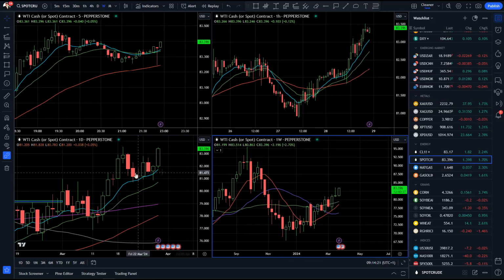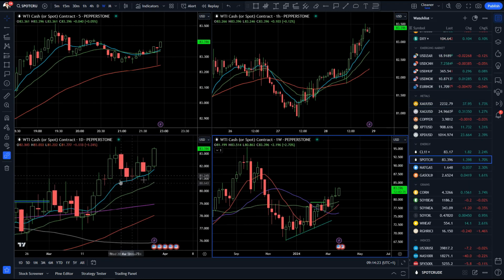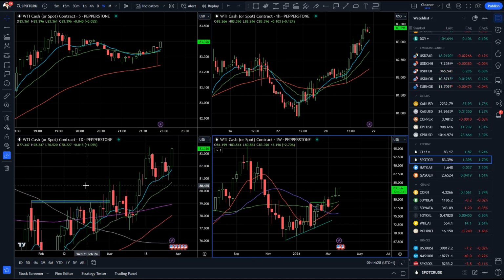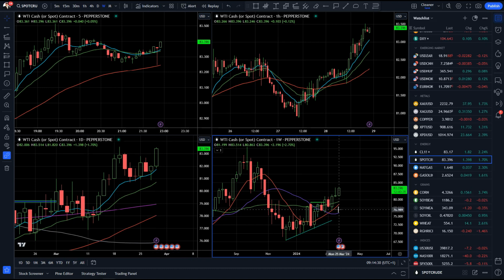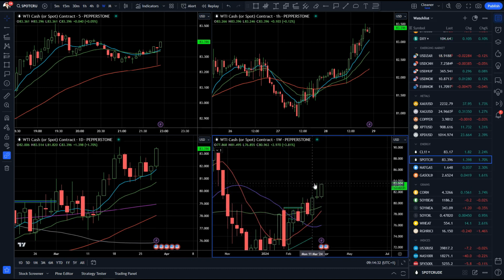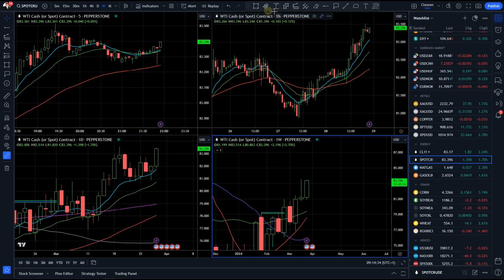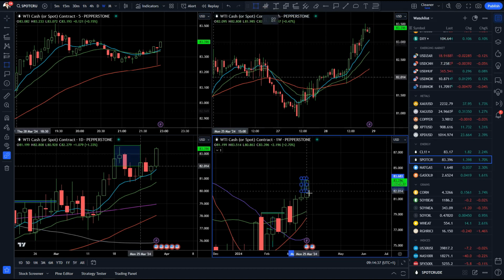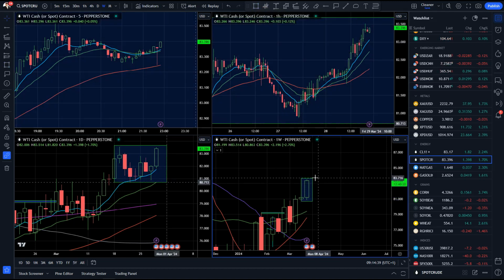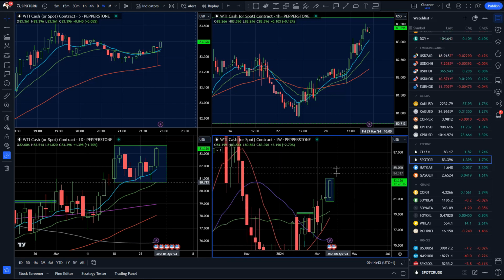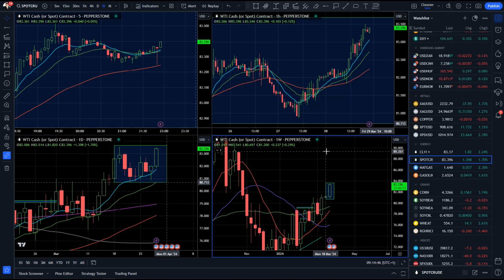On the crude oil, we had a rejection of the 10-day rising moving average. As you can see here, market is building higher lows. We broke the key resistance around 80 mark actually a week ago, but still on the weekly time frame we had an inside week, and we had this selling tail from last week. So this will be the critical pivot level, 83.75. If the market can break this and sustain above that level, then the next objective is around 89.35 mark. If not, then there is a chance for rotation back into the 81s area.